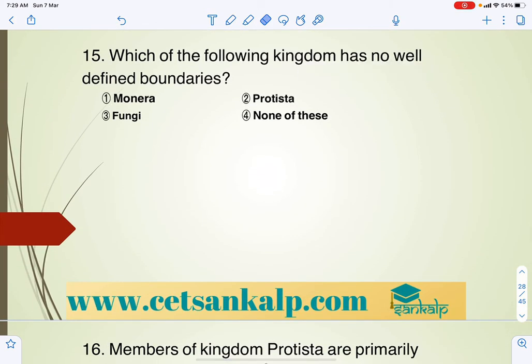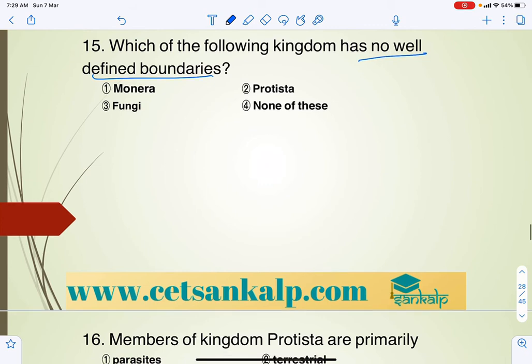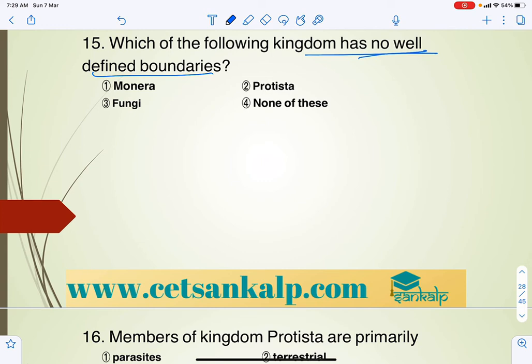Which of the following kingdoms has no well-defined boundaries? As we all know, bacteria have well-defined boundaries, right?